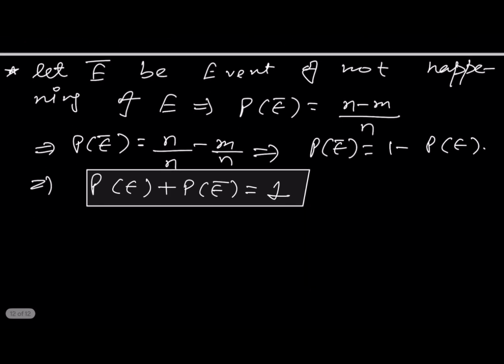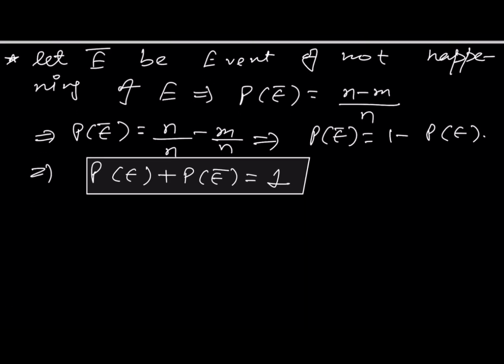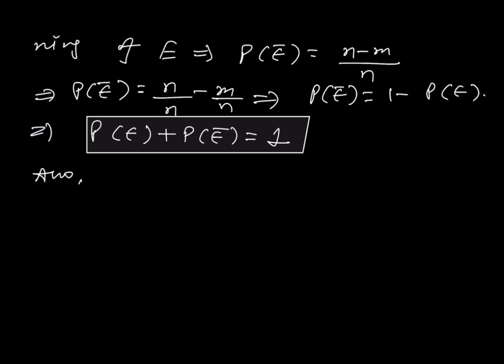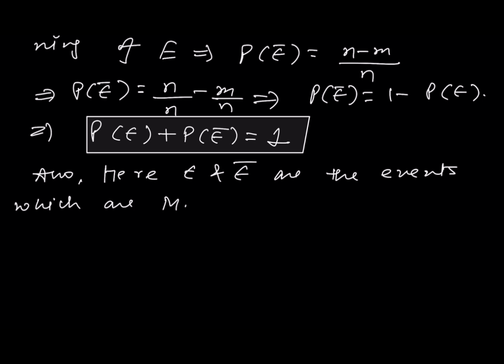And here E and E bar are events which are mutually exclusive and exhaustive, right?